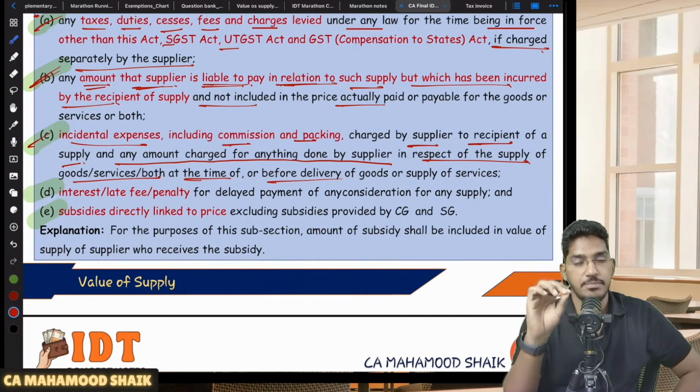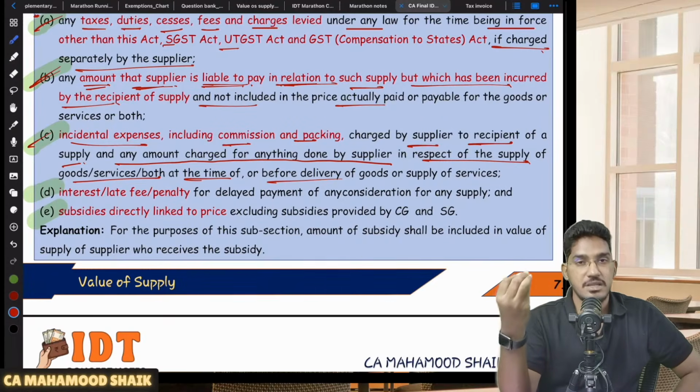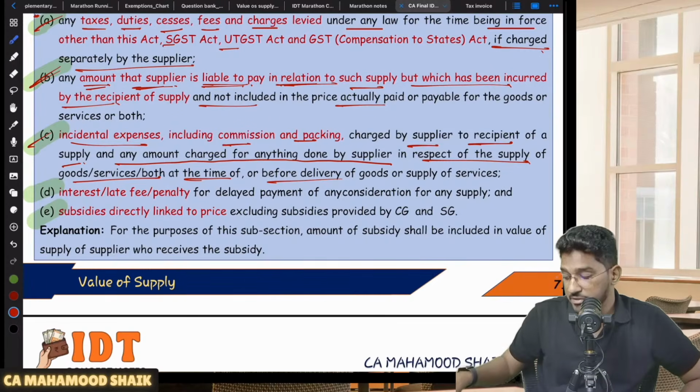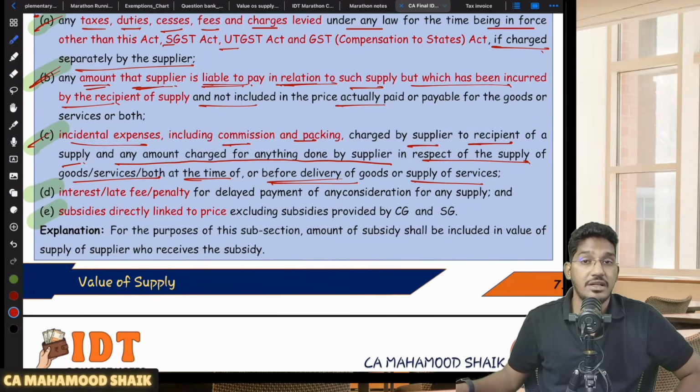So not just the value of the consideration, any other incidental expenses. Let us say, for example, the supplier is collecting from you along with the value. He is also collecting from you some commission, packing charges. So like that, if he is collecting some extra amount, even that should be added to the value of supply. Or the supplier has done something at your request. For that, he is charging some extra amount from you, and that activity has been performed either at the time or before delivery of goods or supply of services. Even that is also required to be added.